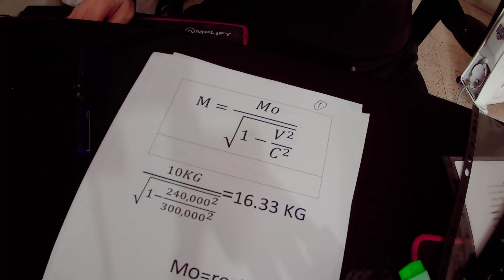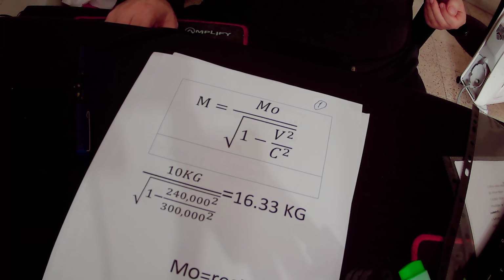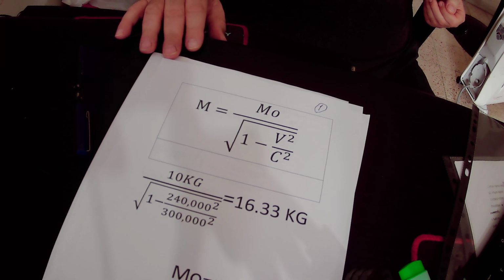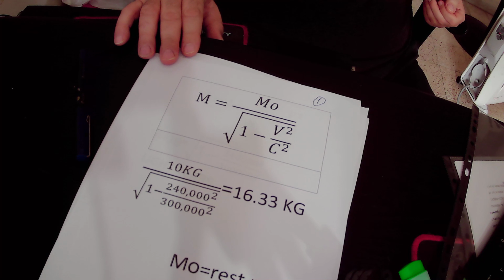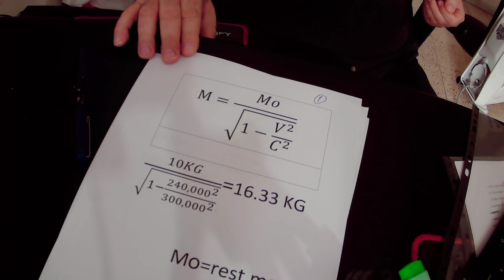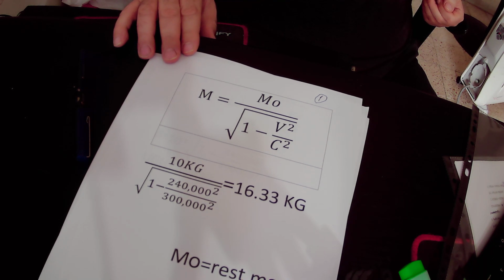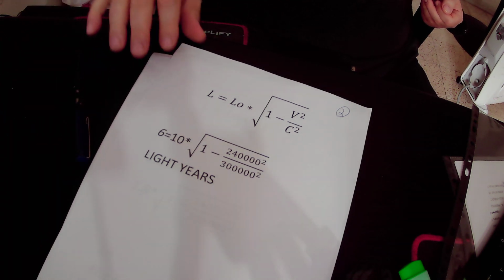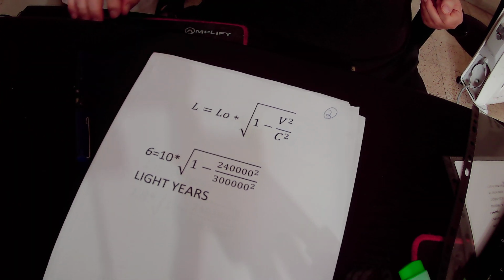Okay, now we will talk about the second phenomenon that occurs when someone or something is traveling at very high speed in space. The second phenomenon is called length contraction, or shortening of the distance.